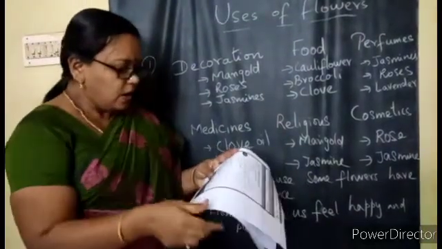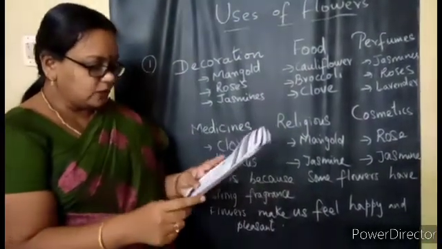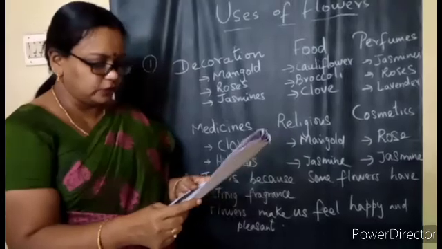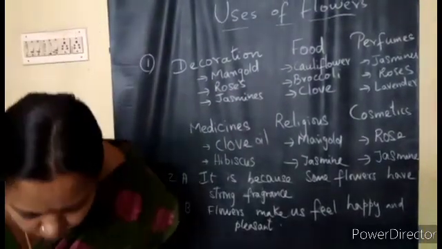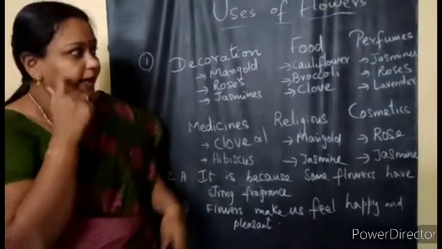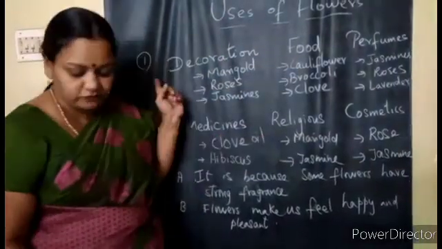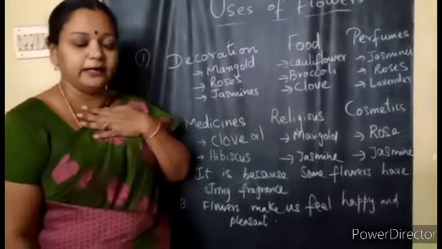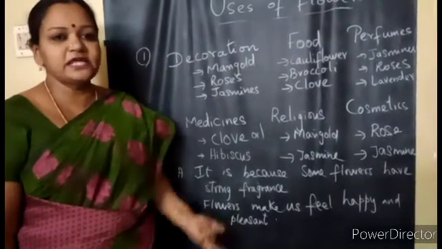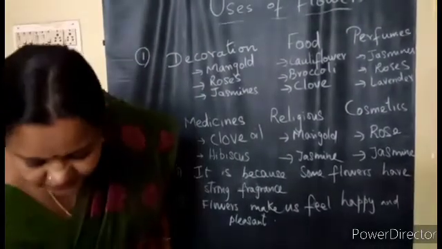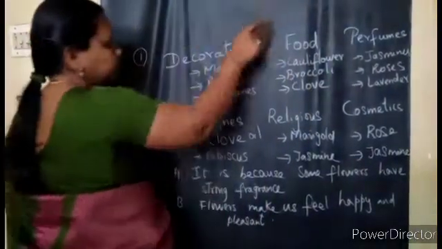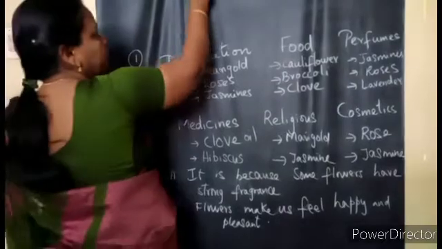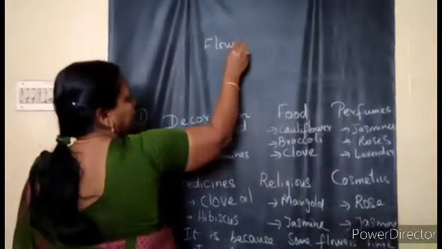Third question. What would happen if we pluck all the flowers of a plant for our use? As I said, these all are the uses of flowers for mankind. But why do the plants have flowers, children? Why do plants have flowers? Flowers will grow into fruits, right? What will happen to the flowers after some time?